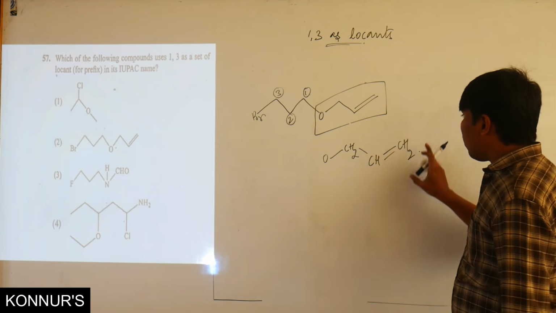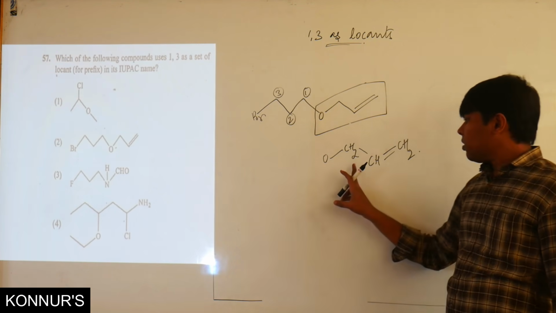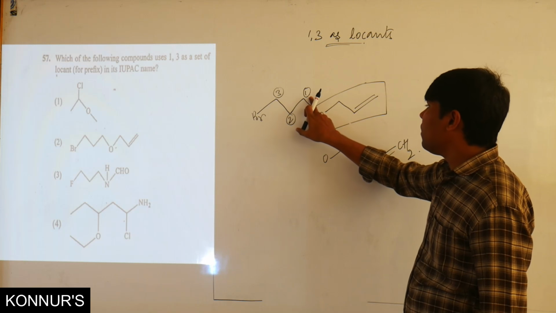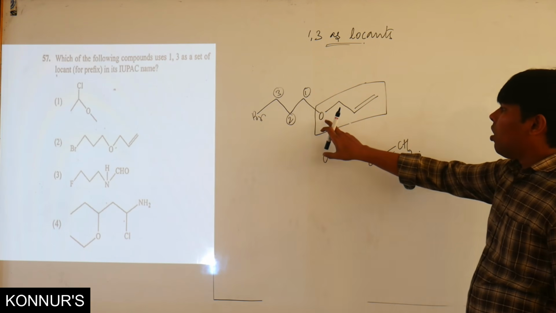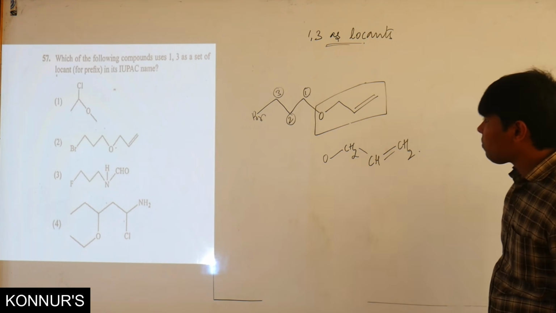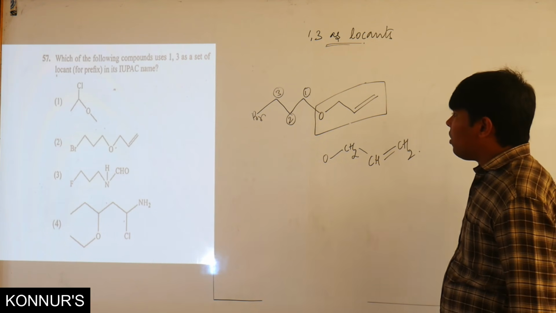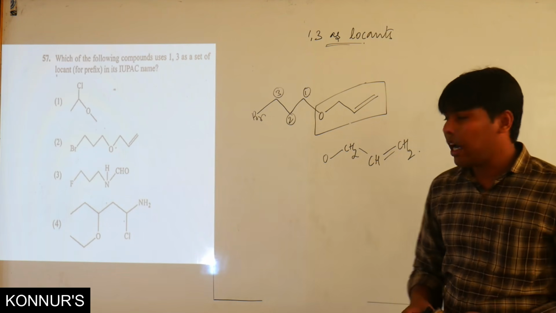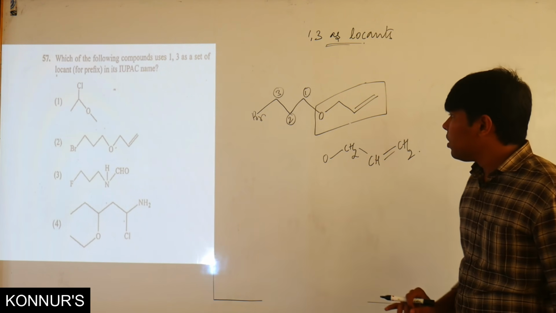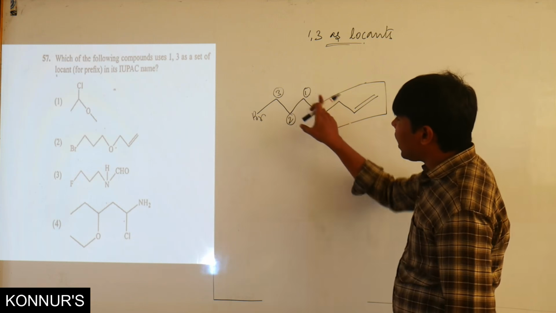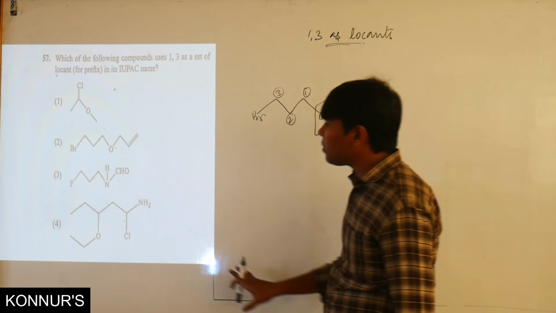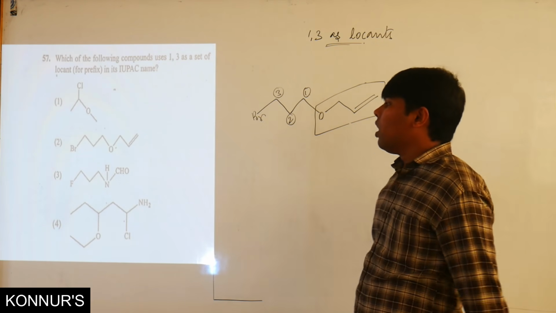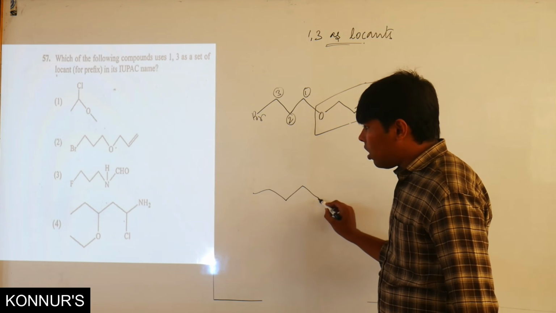If the alkyl group containing oxygen is alkoxy, this is allyloxy. So on first carbon it is present, and on the third carbon there is a bromo. So option second seems to be the answer,